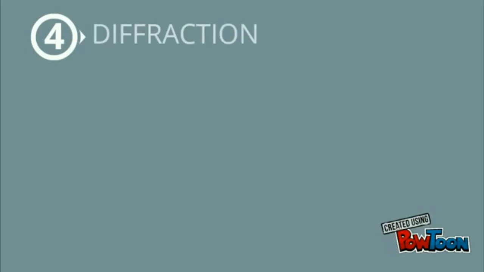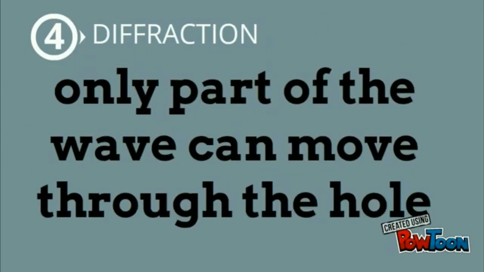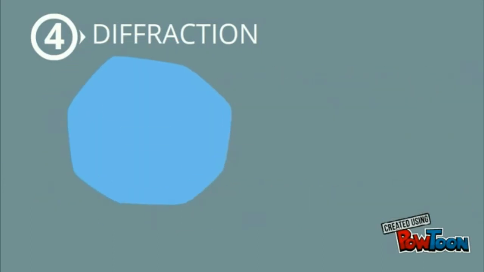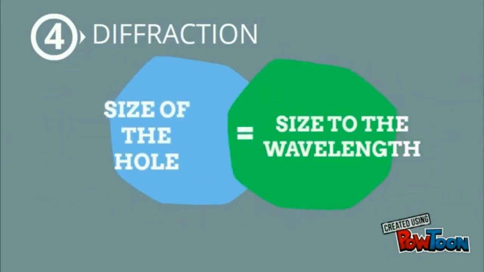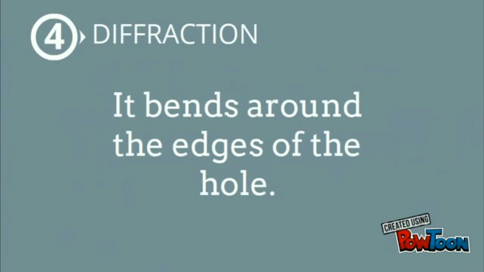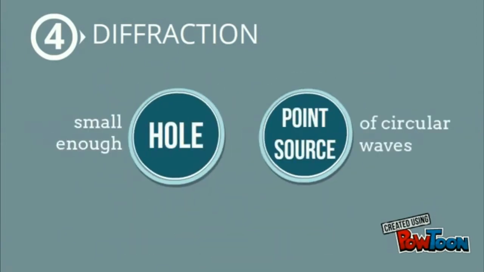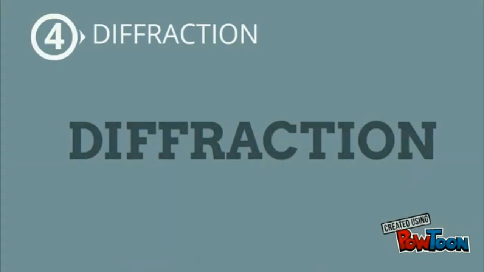Our last property of waves is diffraction. When a wave strikes a barrier with a hole, only part of the wave can move through the hole. If the hole is similar in size to the wavelength of the wave, diffraction occurs. The waves that come through the hole no longer look like a straight wave front. They bend around the edges of the hole. If the hole is small enough, it acts like a point source of circular waves. This bending around the edges of the hole is called diffraction.